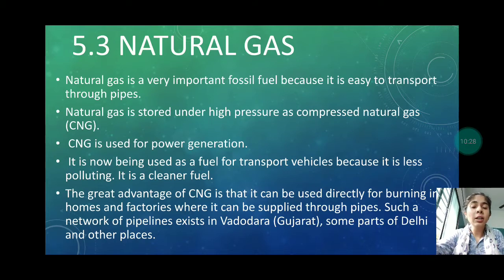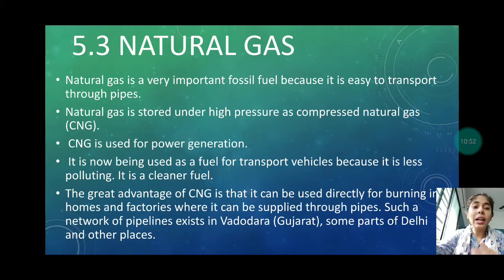Then it is a one time cost. By making the pipes it will regularly pass this natural gas. We don't need to use petrol and diesel for the transportation of the petrol and diesel. Okay, so this is the difference between the natural gas transportation and the petrol diesel transportation.